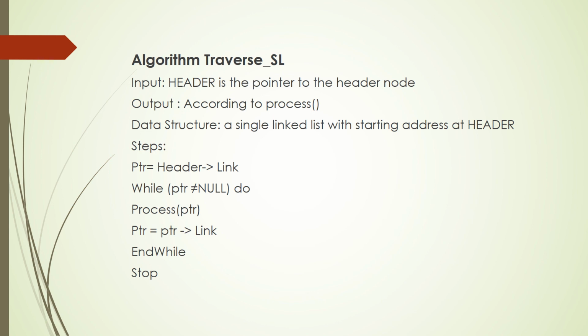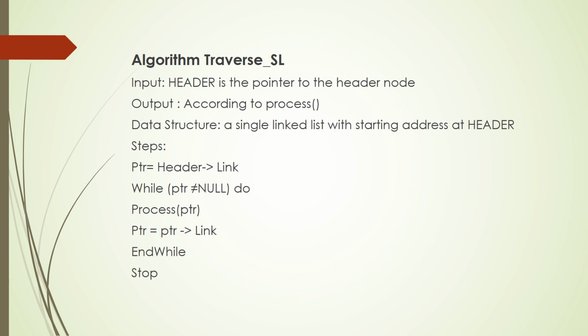You have to check whether PTR is equal to null. When will PTR have a value equal to null? It will be there when the linked list is ending. So you can expect a null pointer only at the end of the list. That is why the while loop is written as while PTR not equal to null.